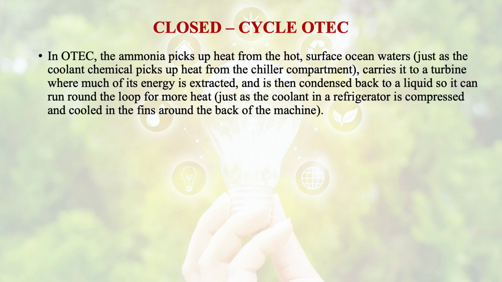In ocean thermal energy conversion, the ammonia picks up heat from the hot surface ocean waters just as the coolant chemical picks up heat from the chiller component. It carries it to a turbine where much of its energy is extracted and is then condensed back to a liquid so it can run around the loop for more heat, just as coolant in a refrigerator is compressed and cooled in the fins around the back of the machine.